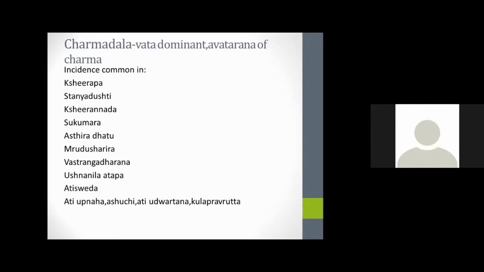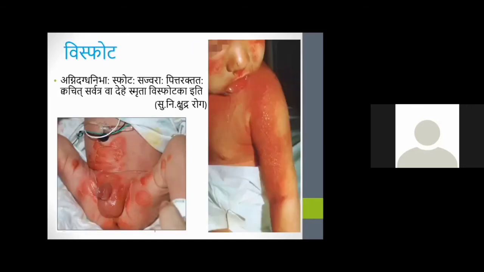And for the diagnosis purpose, Acharya is also giving an aqueous test for vitiated breast milk in disease of Charmadala. If a Vataja Dushti is present, if we put the stanya in water, it will spread like an umbrella shape. And if Pitta is there, if we put Pittaja dushta stanya in water, it becomes Haridra Rakta varna, and on touch it will be hot in nature. If it is associated with Kapha dushti, then it will settle down at the bottom. This also helps for the quick diagnosis of the stanya dushti.